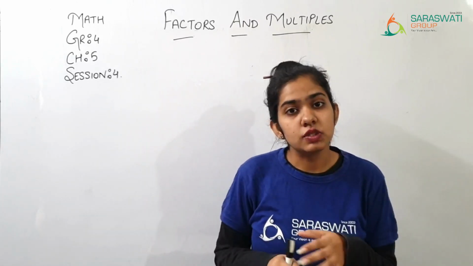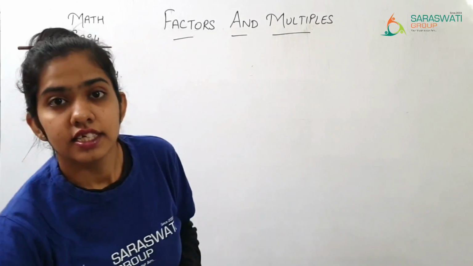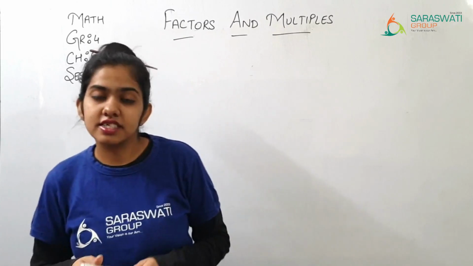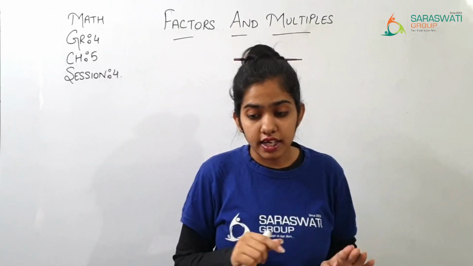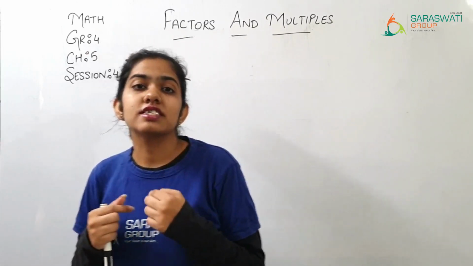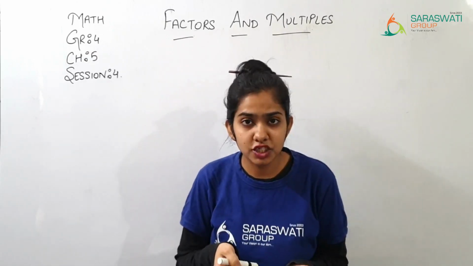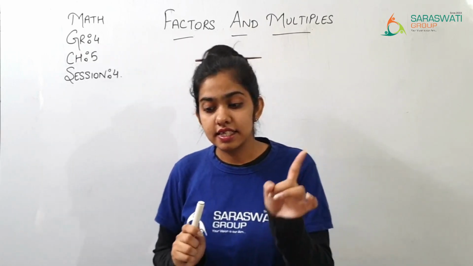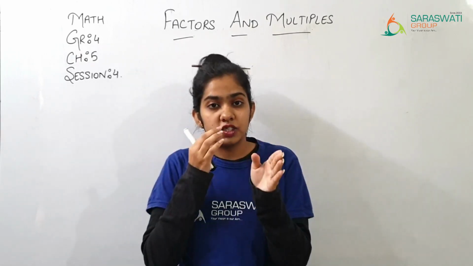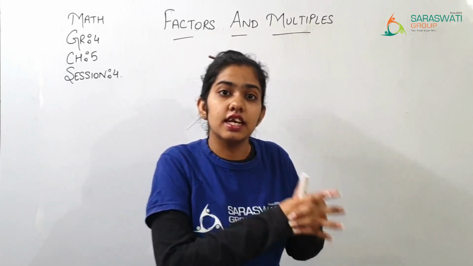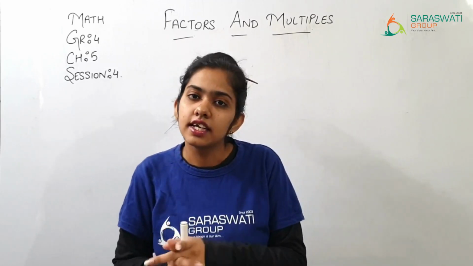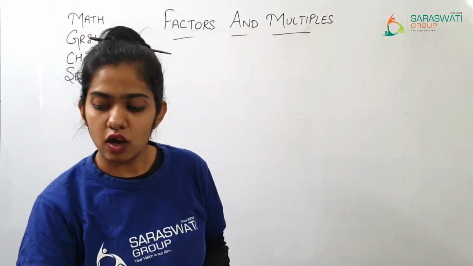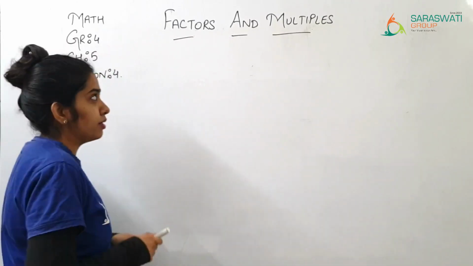Some of the facts which you need to know about multiples are: every number is a multiple of 1. Every number is a multiple of itself. And a number cannot have a multiple which is less than that number. So these are the facts which you need to keep in your mind, and now we are going to start with divisibility.